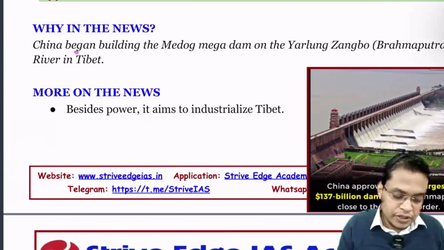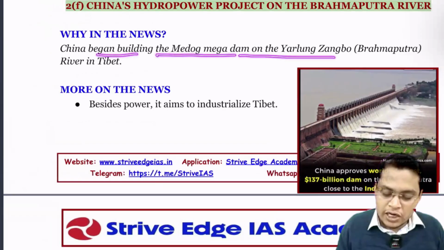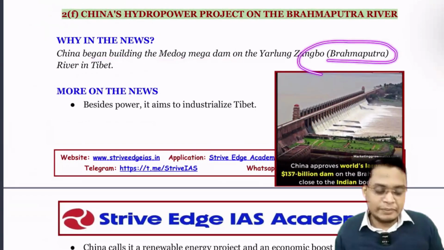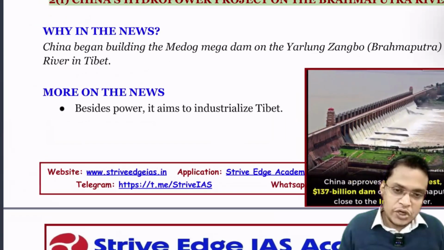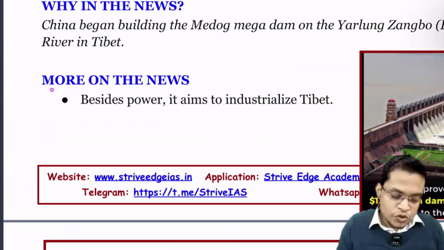China has begun building the Medog mega dam on the Yarlung Tsangpo, or what is called the Brahmaputra in Tibet. If you look at the size, it is 3 times the size of the Three Gorges Dam. Three Gorges Dam is the world's largest. Okay, so more on the news.